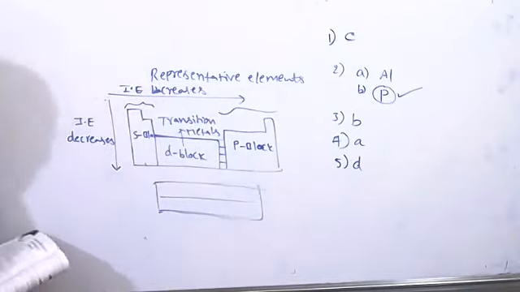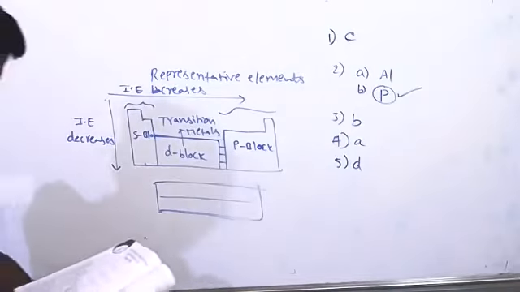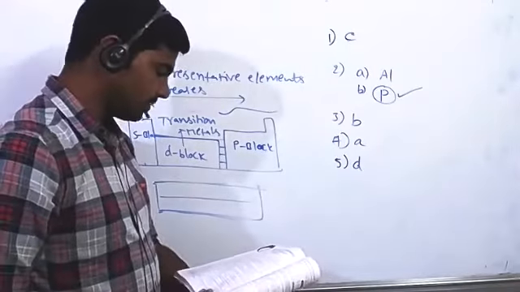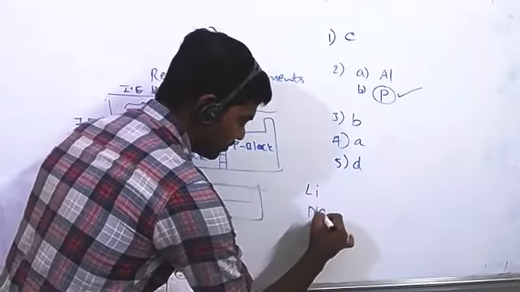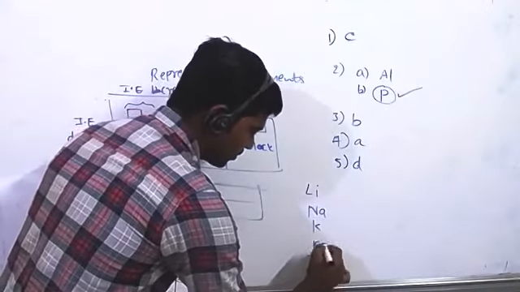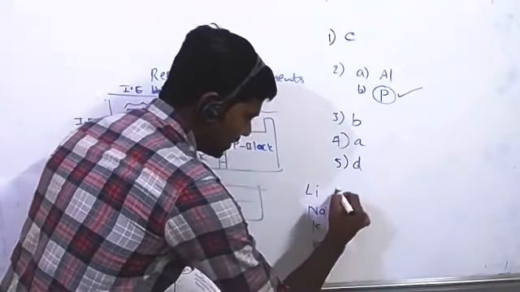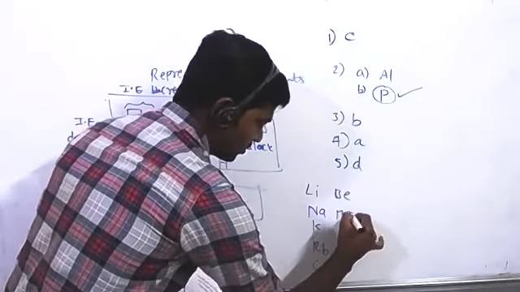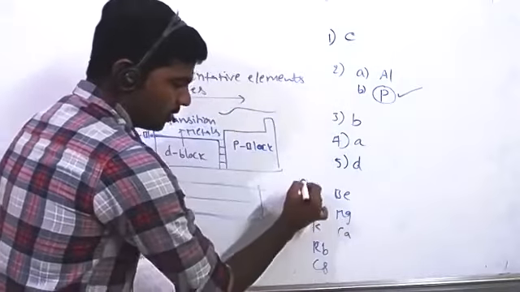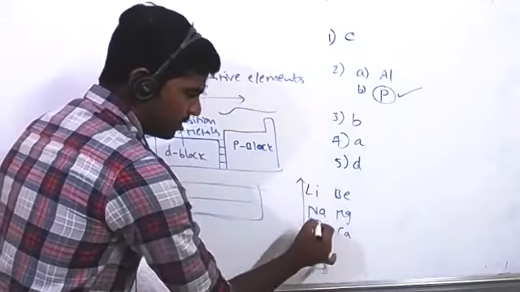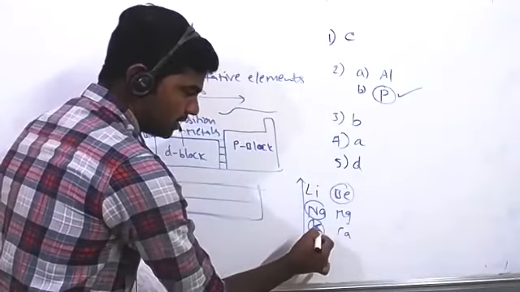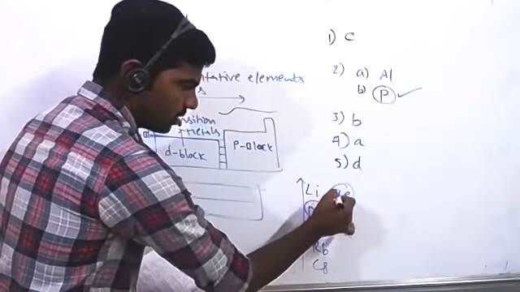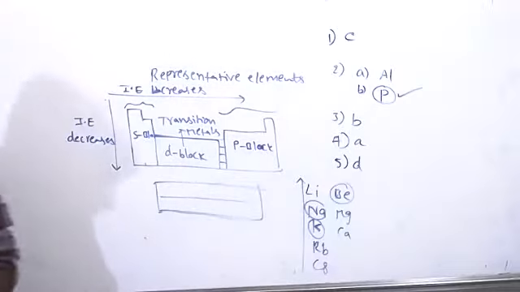So here given elements are mixed, the mixed first group and second group elements. This is first group element, second group element is here. So down the group, ionization enthalpy decreases. Here elements given is potassium, sodium, and beryllium. No doubt, potassium having the lowest, then next sodium, then highest is beryllium.